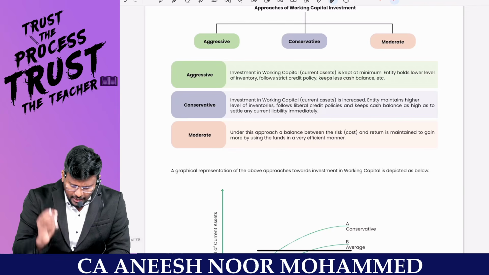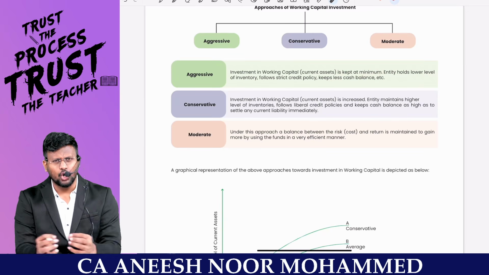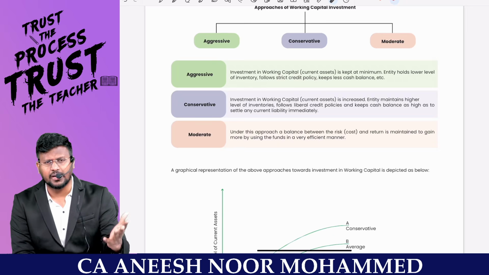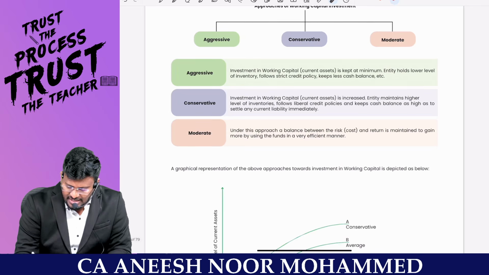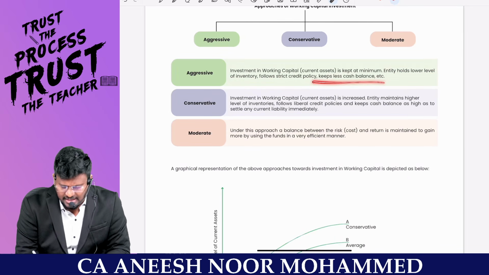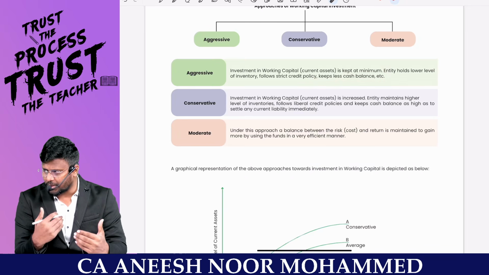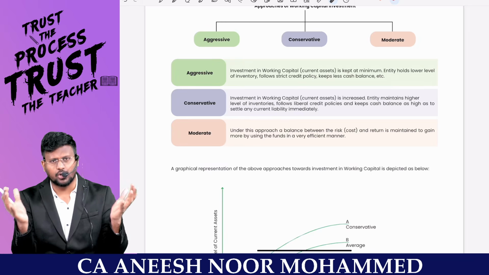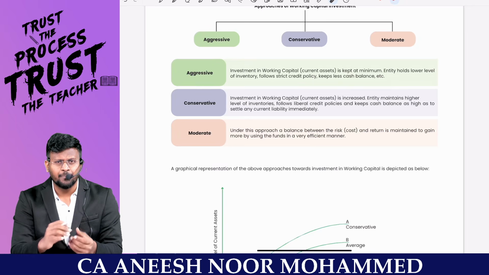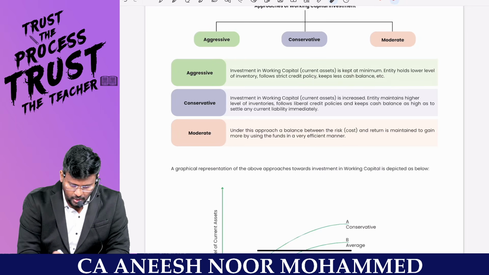What is aggressive? Investment in working capital, that is current asset, is kept at a minimum. For example, I will not keep so much current asset, only a less amount. That means I will be very aggressive in working capital policy. That is, the entity holds a lower level of inventory, follows a strict credit policy, and keeps less cash balance. Generally we may have an understanding of the reverse, that aggressive means keeping a lot. No. We will be keeping only a less amount of current asset and holding less stock. Once we make credit sales, we will ask to quickly get the money. That is called aggressive policy.